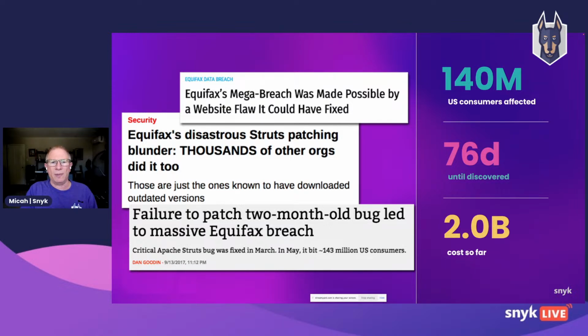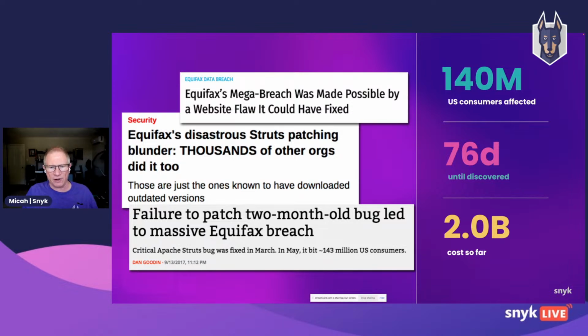Now, the reason that it's worth talking about this, from 2017, we're going to talk about a newer one in just a minute, Log4Shell, is because, like a lot of these breaches, this was a situation where the problem was discovered and fixed very quickly, but still there was this breach because companies lag behind updating and fixing these issues when they're found.